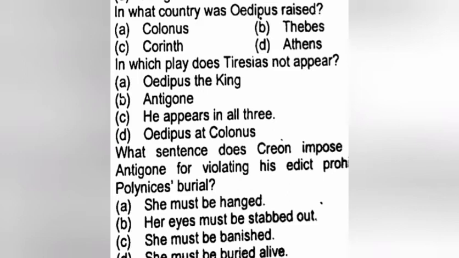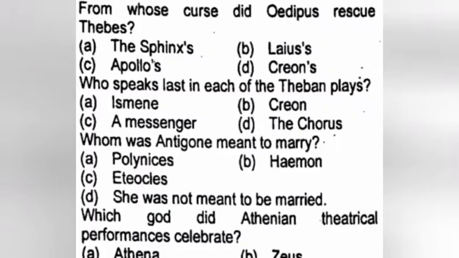Oedipus at Colonus. What sentence does Creon impose on Antigone for violating his edict? Polynices barrier. The true answer is D. She must be buried alive. From whose curse did Oedipus rescue Thebes? The true answer is the Sphinx.